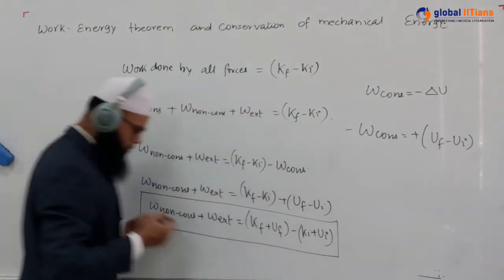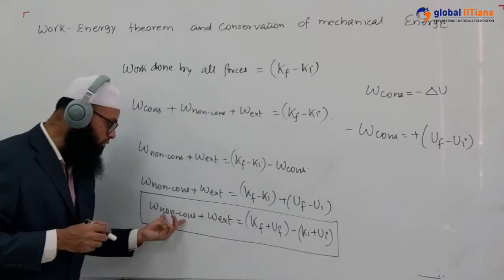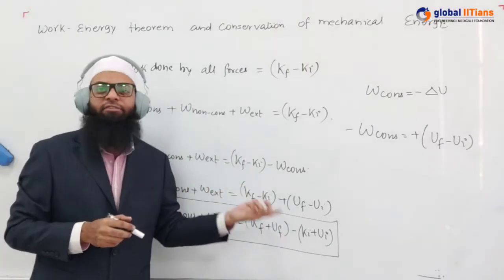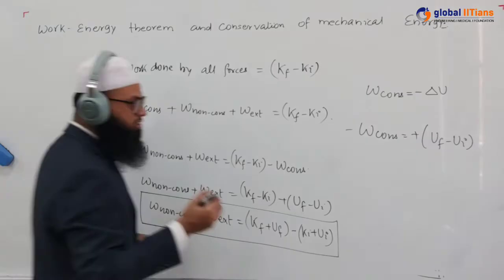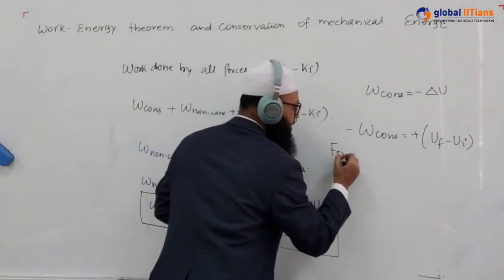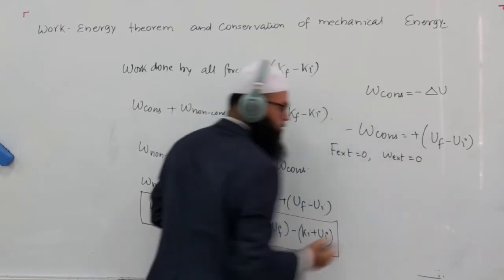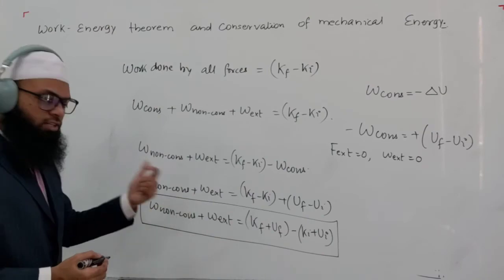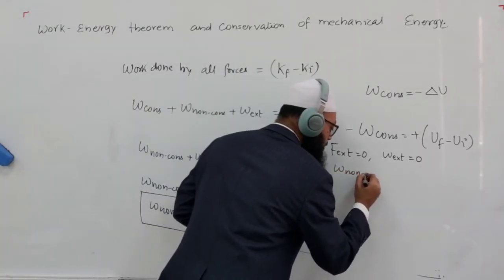There can be a situation when you are applying an external force, and there can be a situation when there is some non-conservative force like friction. But in case there is no external force, work done by the external force will also be 0. And if there is no friction, work done by non-conservative force will also be 0.